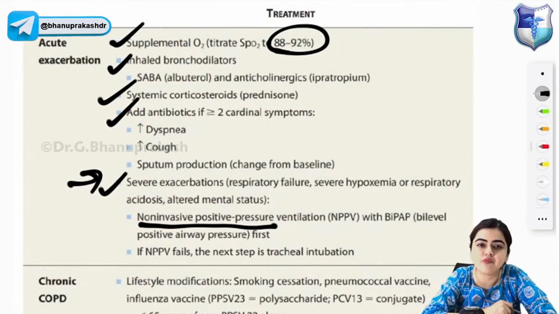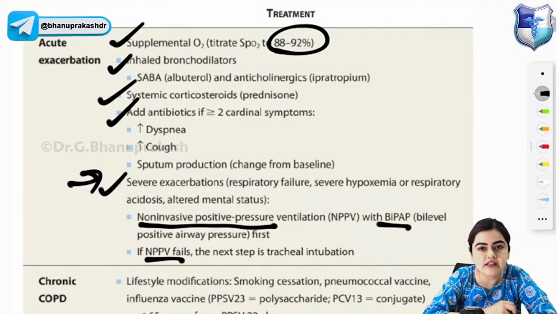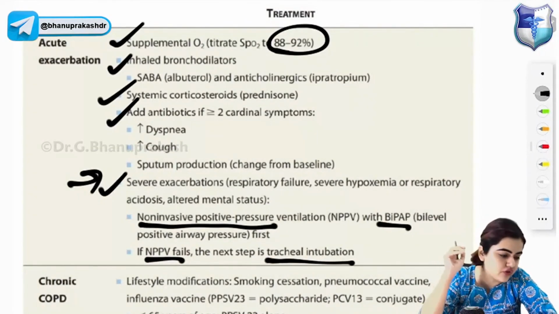Non-invasive positive pressure ventilation with BiPAP. And if NPPV fails, the next step is to intubate the patient. This is the treatment of acute exacerbation of COPD.